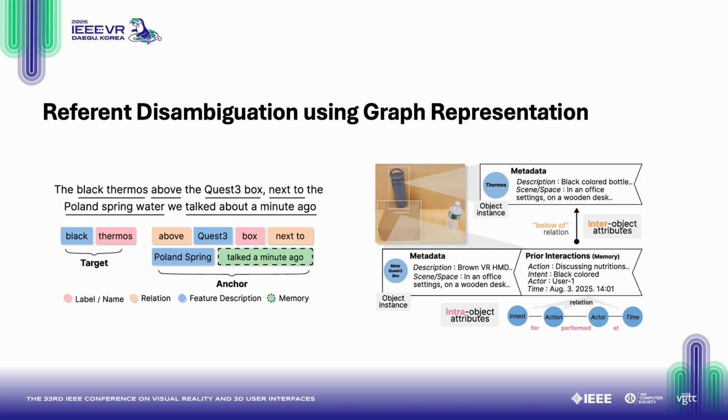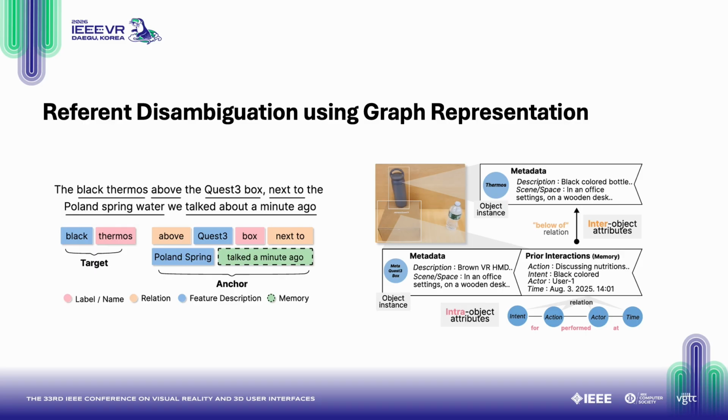Using these 4 verbal referencing patterns, we design a scene graph that represents both the spatial relationships between objects and a form of interaction history, which we treat as object-level memory attached to each node. When a user provides a verbal instruction, an LLM agent parses the linguistic attributes of the utterance. It identifies the target and any anchor objects and classifies parts of the expression according to the referencing patterns.